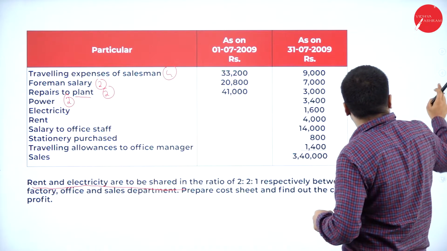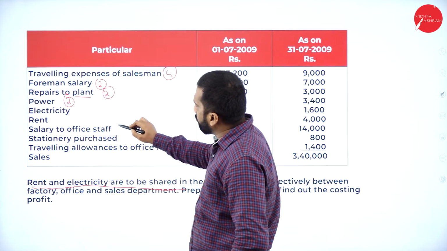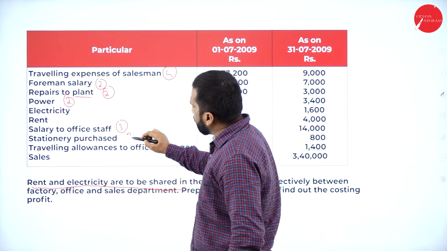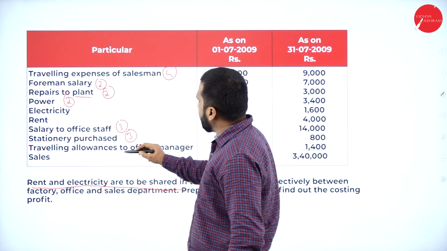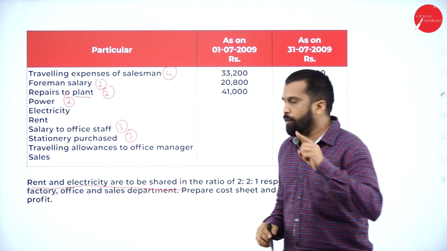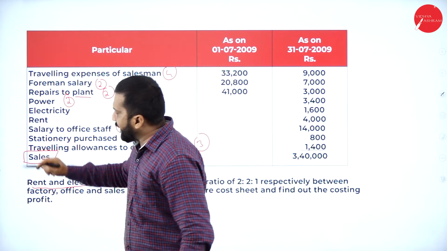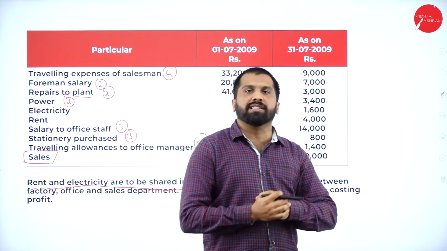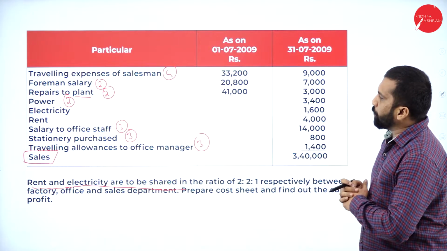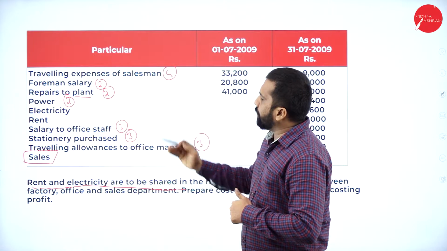Now, salary to office staff. Office staff means obviously it will come under office. Then stationery comes under office. Traveling allowance to office manager. Remember, office manager comes under what? Office only. Sales, you know that it will come at the end. Final result we call it sales. So these are the information we have actually. Now, we'll go one by one.